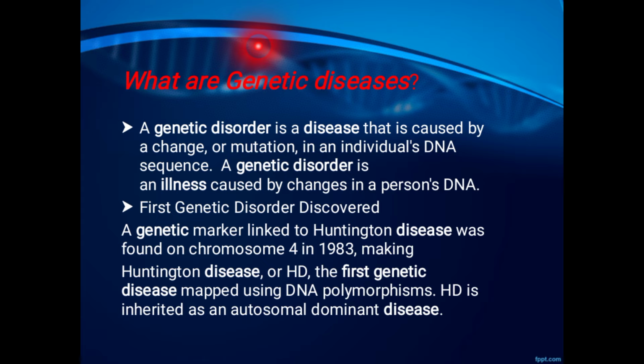In 1983, a genetic marker linked to HD was found on chromosome 4, making it the first genetic disease to be mapped using DNA polymorphism. However, the gene was not finally isolated until 1993. In 1990, the first gene to be associated with increased susceptibility to familial breast and ovarian cancer was identified.